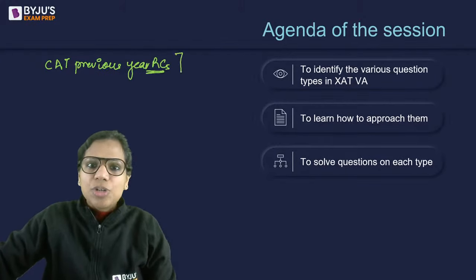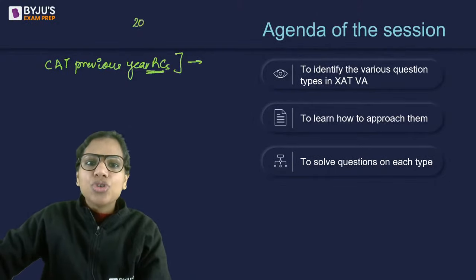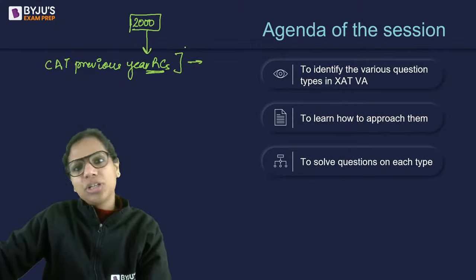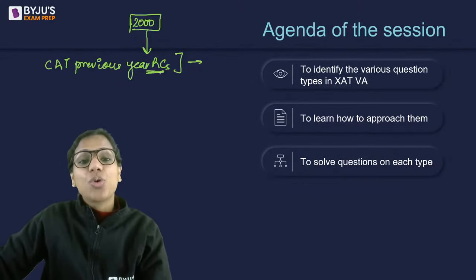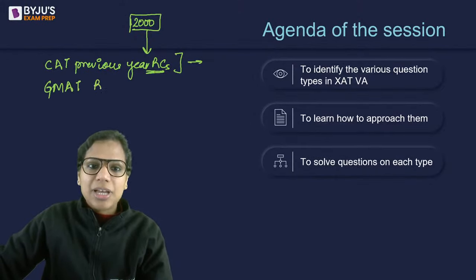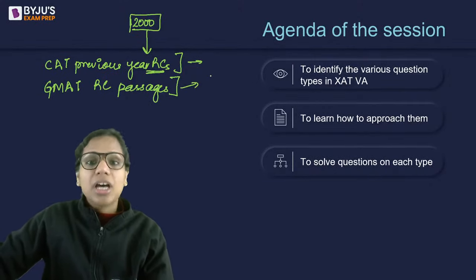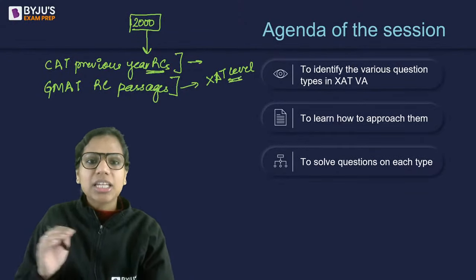So your CAT previous year RCs, in case you did not practice some of them, I think post 2000, some of them match up to the XAT level. Apart from this, in case you've already practiced all CAT previous year RCs, then some of the GMAT RC passages, so they are there in GMAT official guide, right? Some of them are again of XAT level, right?